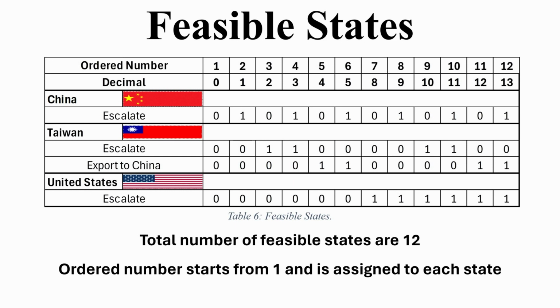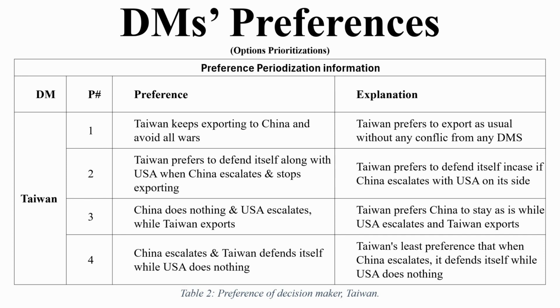So now we can see the DMs' preferences, starting from Taiwan. We have a total of 4 preferences. The first preference for Taiwan is to keep exporting to China and avoid all wars. The second preference for Taiwan is to defend itself along with the USA if China escalates, as well as stopping exporting to China.